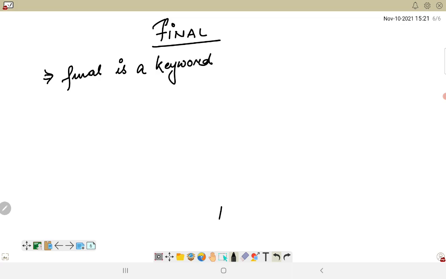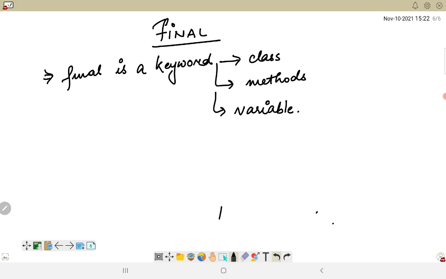which is used with class, method and variable. So this final keyword will be handling class, method and variables. The immutability concept is related to objects, whereas this final keyword can be used with various classes, methods and different variables which we are handling in a particular program.